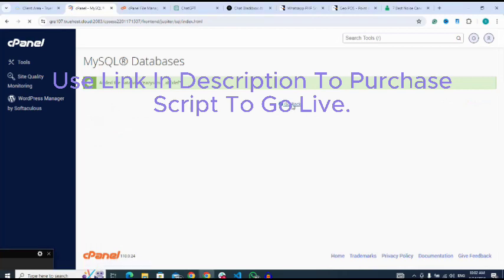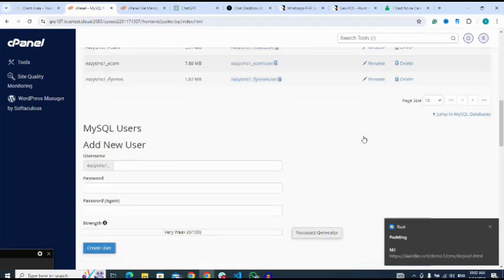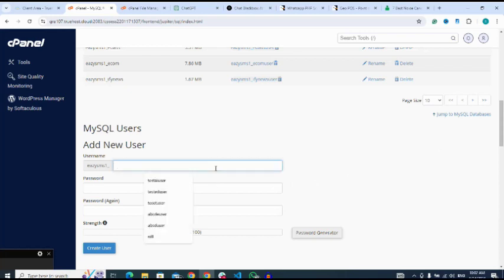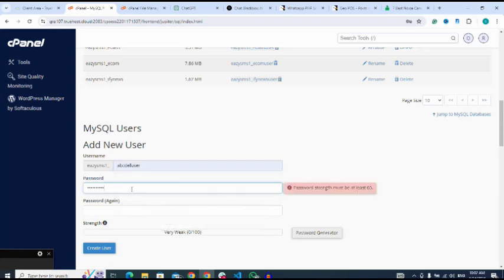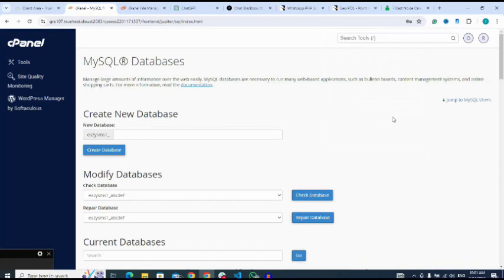After creating my database, then I'm going to create the user. Let me name my user as this. Then create user. After creating my user, I click on go back again to add my user to my database.